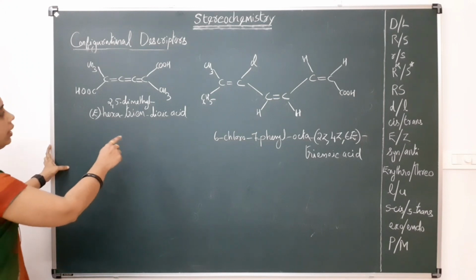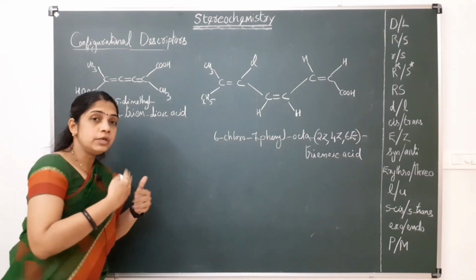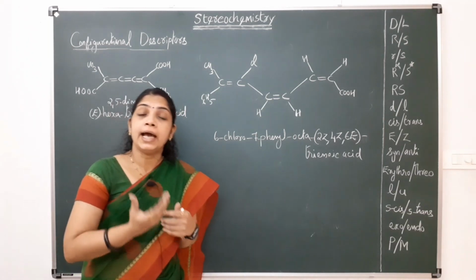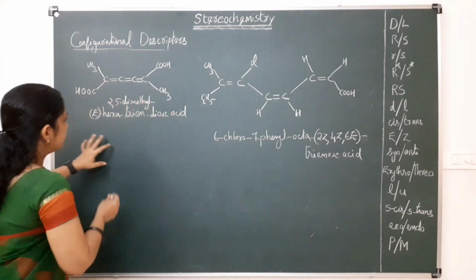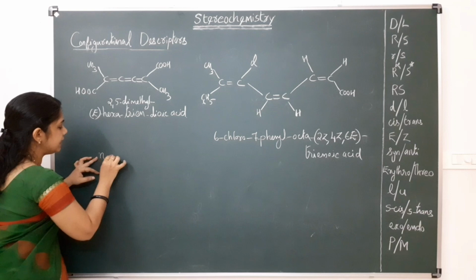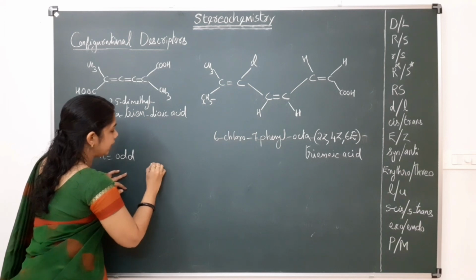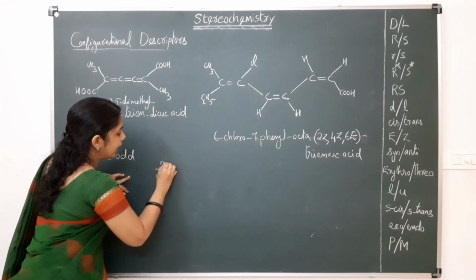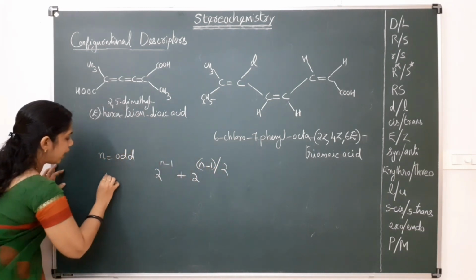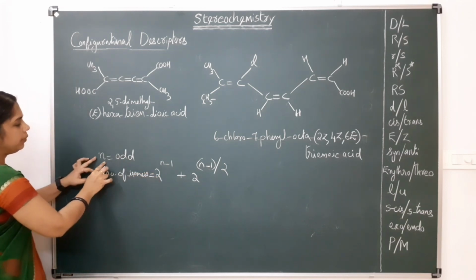Okay, here you can see systems with more double bonds.